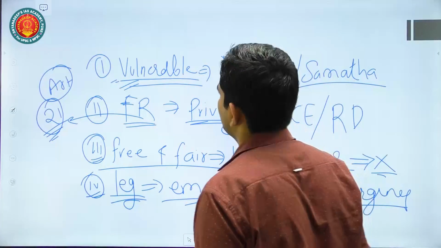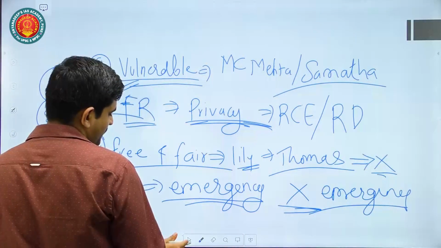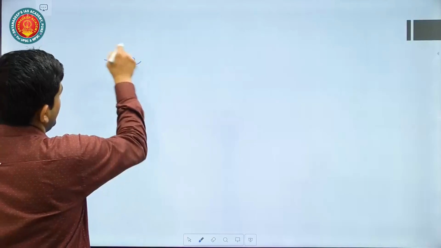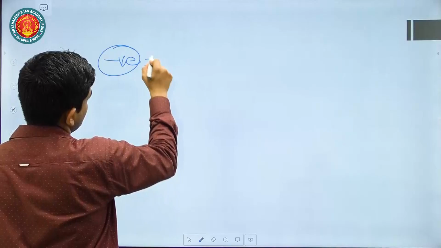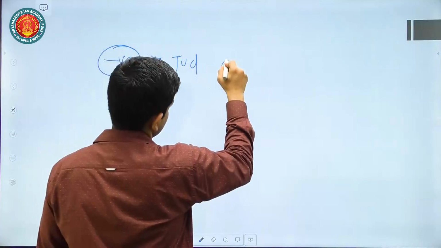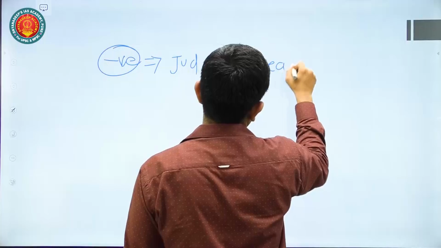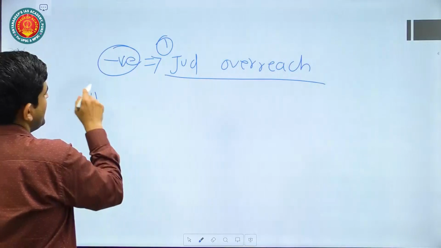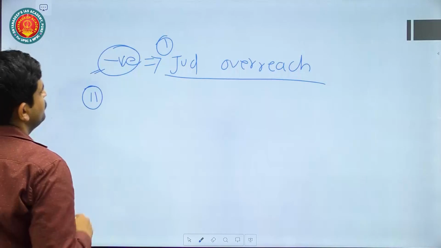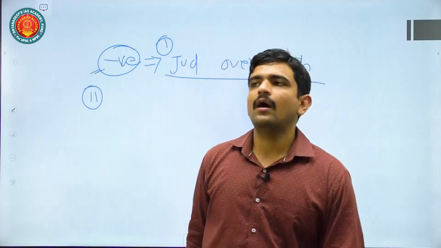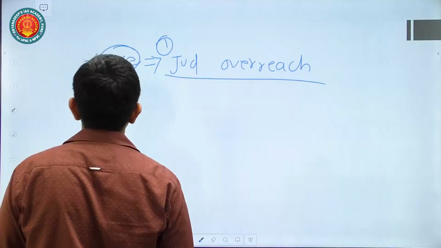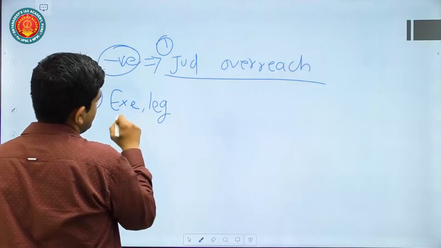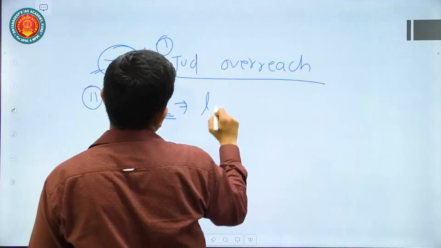These are various basic good things about judicial activism, but at the same time you have to mention the negatives associated with it. That is, it can many a time lead to judicial overreach. This is one thing. The second thing in the negatives is that excessive judicial activism may make the executive and legislative branches lethargic.